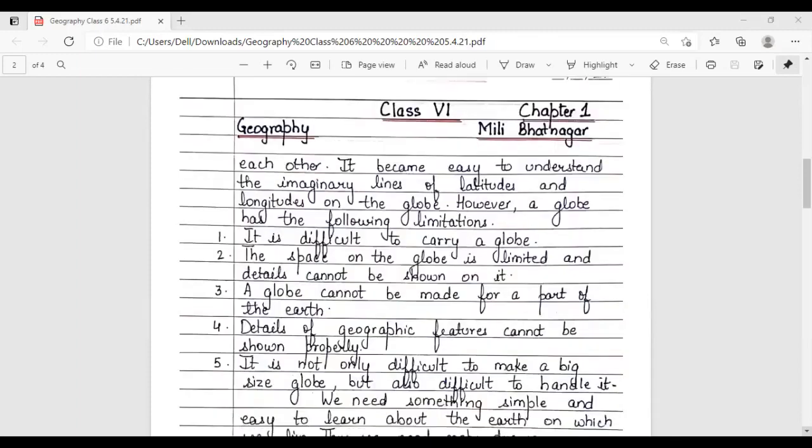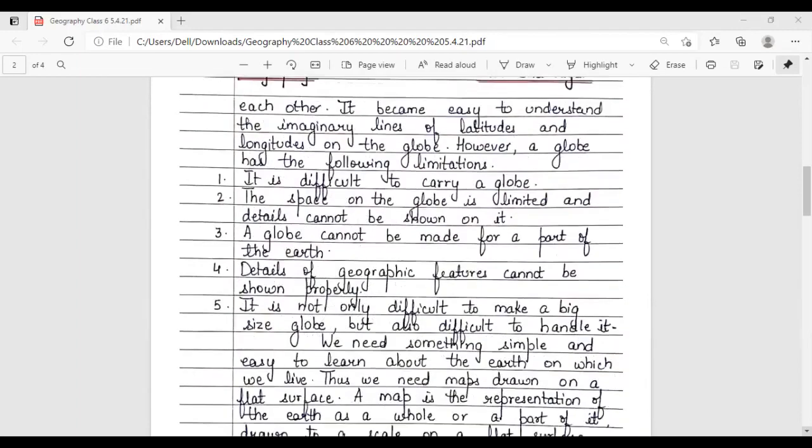However, a globe has the following limitations. Number one, it is difficult to carry a globe. Number two, the space on the globe is limited and details cannot be shown on it.